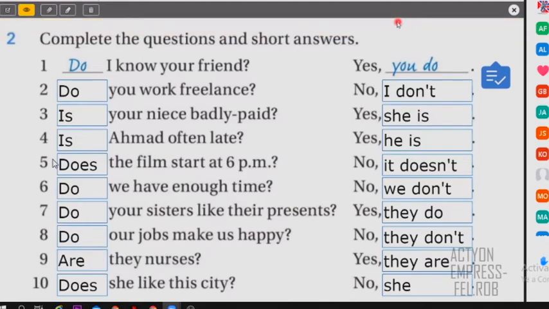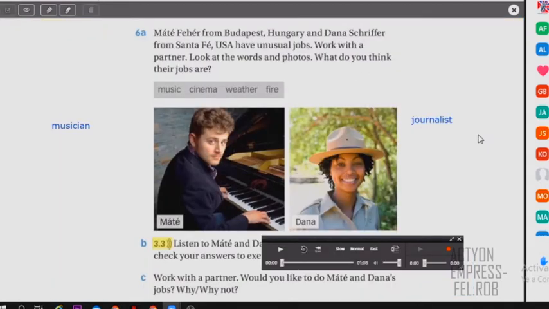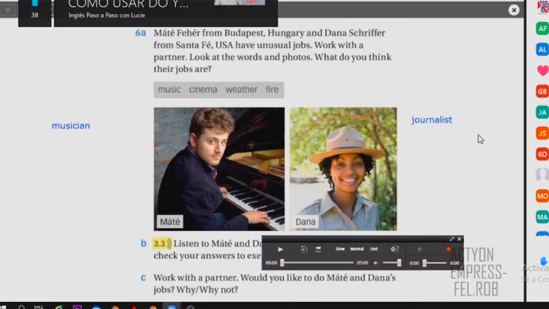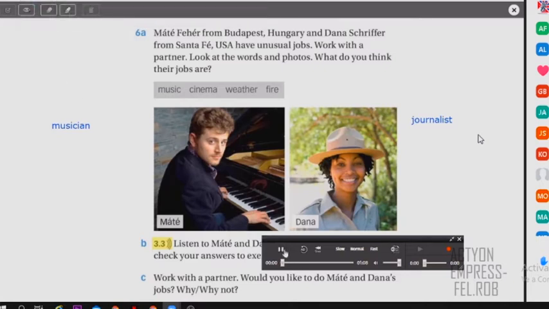Okay, so to finish, listen and try to write what is the job of Matei and what is the job of him. Okay, let's listen one more time. Audio 3.3.